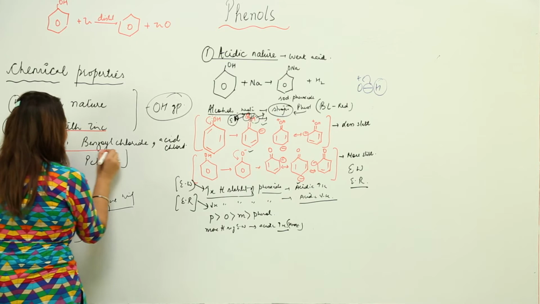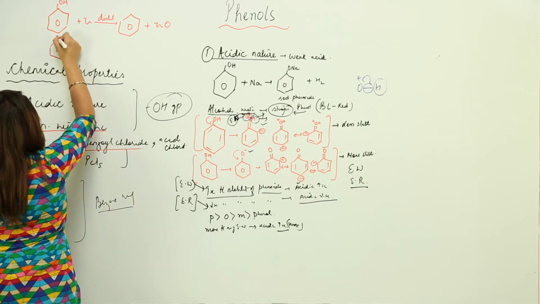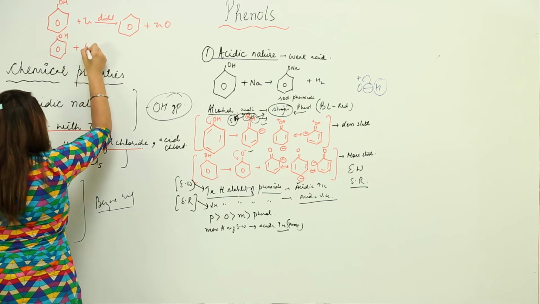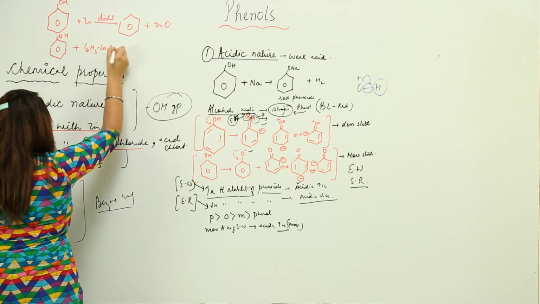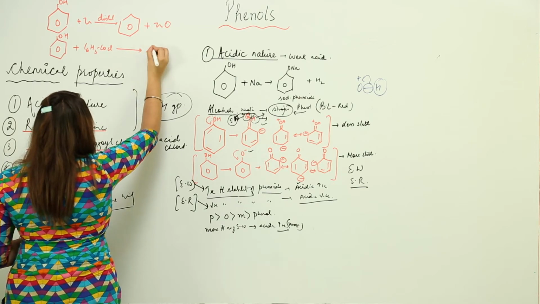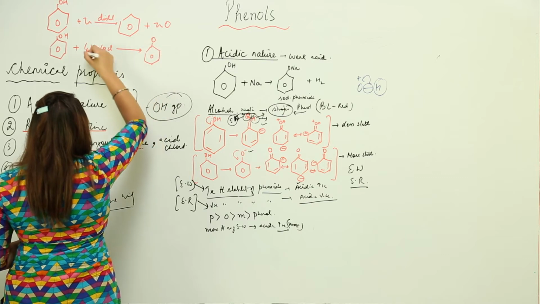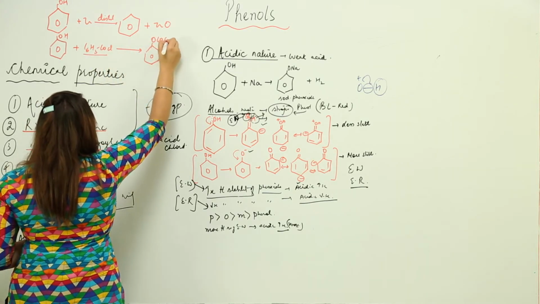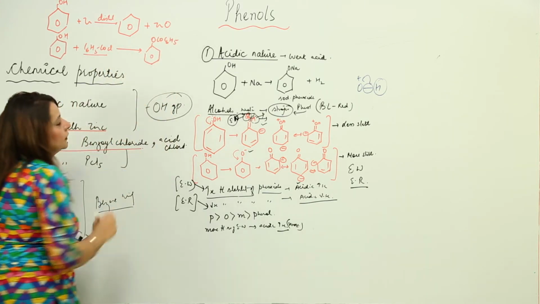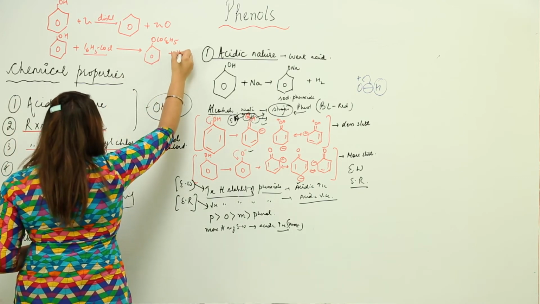Third, reaction with benzoyl chloride. So when I react phenol with benzoyl chloride, we know that is C6H5COCl, what I get is phenyl benzoate. The H is replaced by this group. So we get this thing, and along with that we get the HCl.